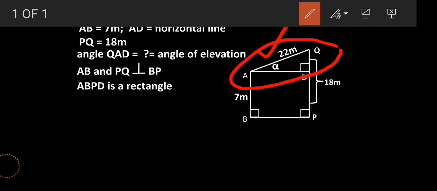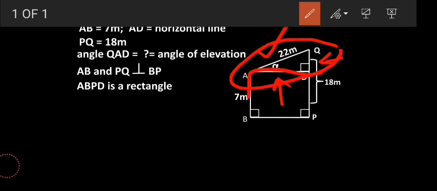If somehow we are able to figure out the length of AD or the length of QD, only then is it possible to use a trigonometric ratio, correct? And by their definition we can find the value. Now which is the easier one to find out? Any guesses? Exactly, if you find QD, then it will become easier to find the value of alpha, because finding QD is easier.